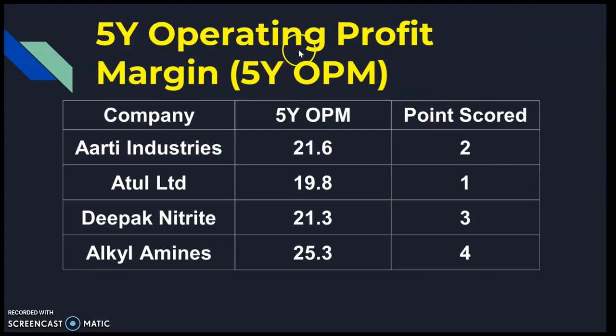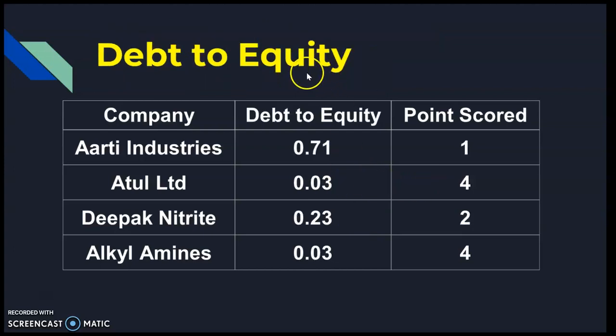Now from the 5 years operating profit margin perspective, you can see that Alkyl Amines, with 25.3 percent, is scoring 4 points, and Atul Limited with 19.8 percent is scoring 1 point. Debt to equity: now, lower debt is better for us, right? So Atul Limited and Alkyl Amines both have the lowest debt, 0.03, therefore we are giving 4 points to both the companies, and the highest debt is for Aarti Industries, therefore it will get 1 point, and Deepak Nitrite will get 2 points.